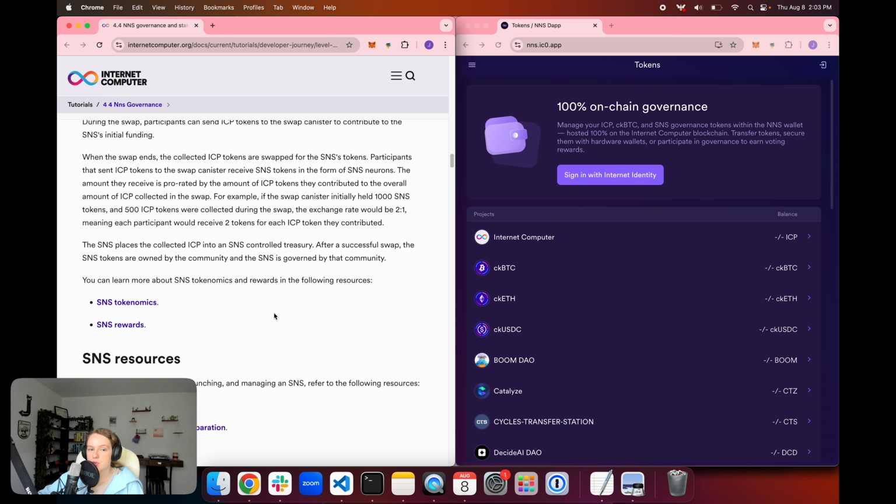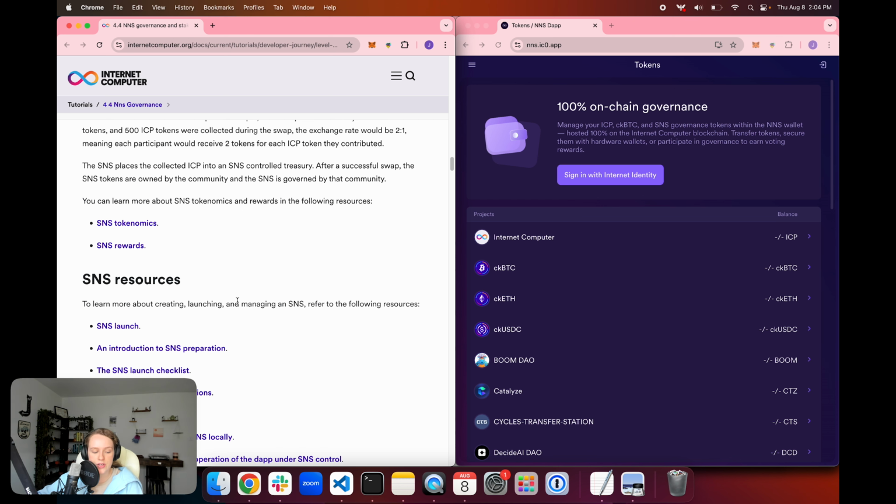So for example, if the swap canister initially held 1,000 SNS tokens and there was 500 ICP tokens collected during the swap, then the exchange rate would be 2-to-1, meaning each participant would receive 2 tokens for each ICP token that they contributed. All of these tokens are then placed in a treasury that is controlled by the SNS, and once the swap is over, the tokens are owned by the community and the SNS is governed by that community, and whatever they want to spend the treasury tokens on, they decide through proposals.